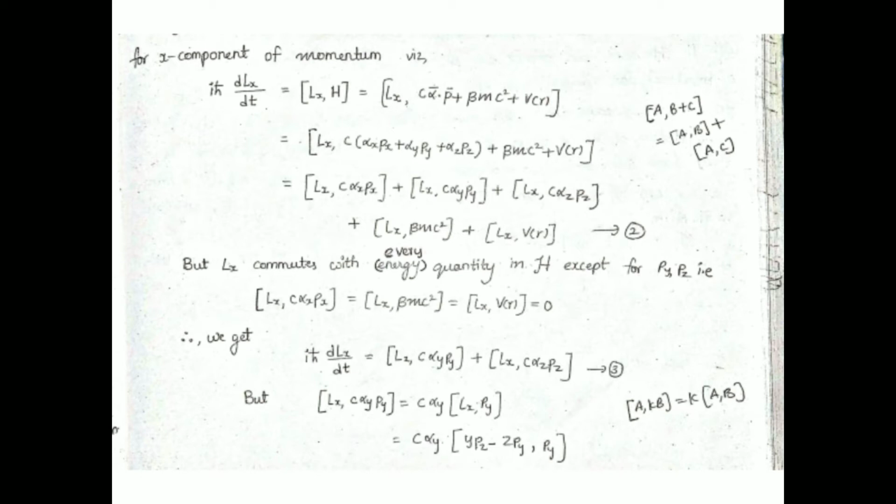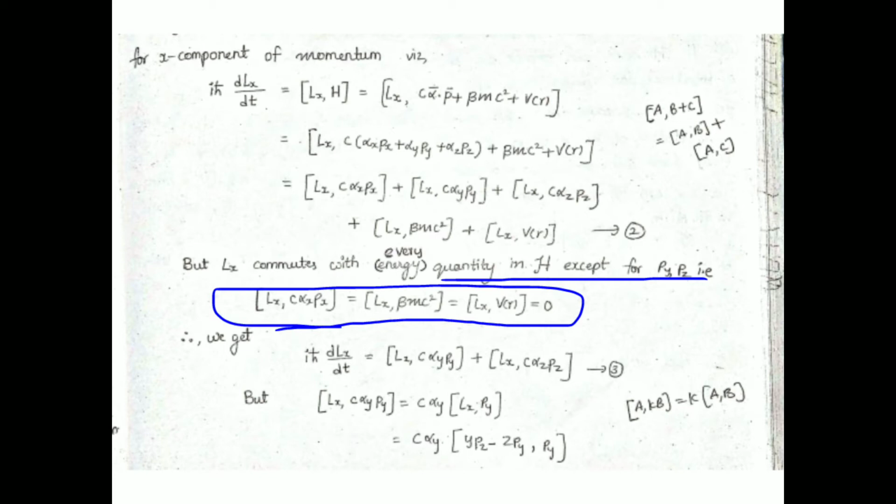Now, Lx commutes with every quantity except for Py and Pz. So here Lx is going to commute with each and every quantity except Py and Pz. Here you can see Lx with αx px, βmc², and V(r): it is going to commute with all of these quantities.